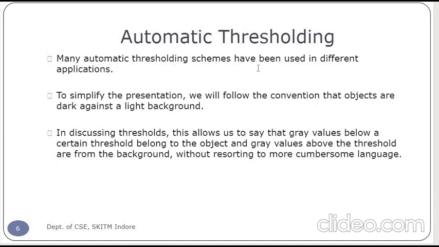So many automatic thresholding schemes have been used in different applications. To simplify the presentation, we follow the convention that the objects are dark against a light background. So generally we are finding objects which are dark against the light background. In discussing the threshold, this means that a gray value below a certain threshold value belongs to the object, and the gray values above the threshold are from the background.